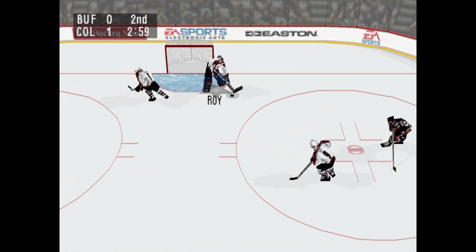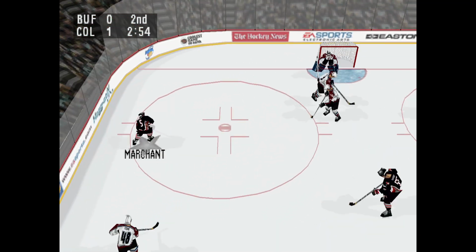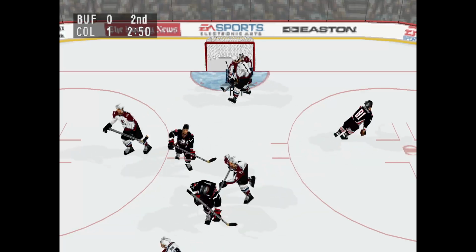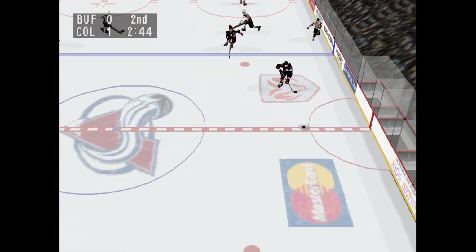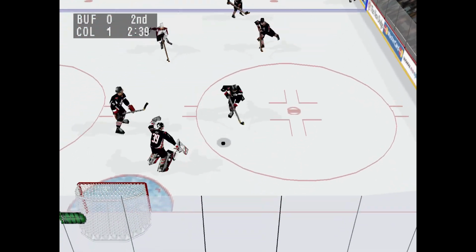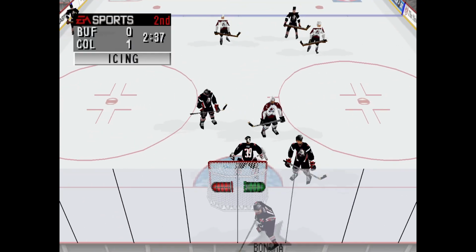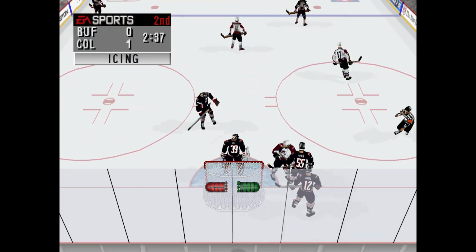Primo won the draw. Roy made the save. Moved ahead by Miller. Pass intercepted. Roy gives it to Miller. That's icing against the Colorado Avalanche.